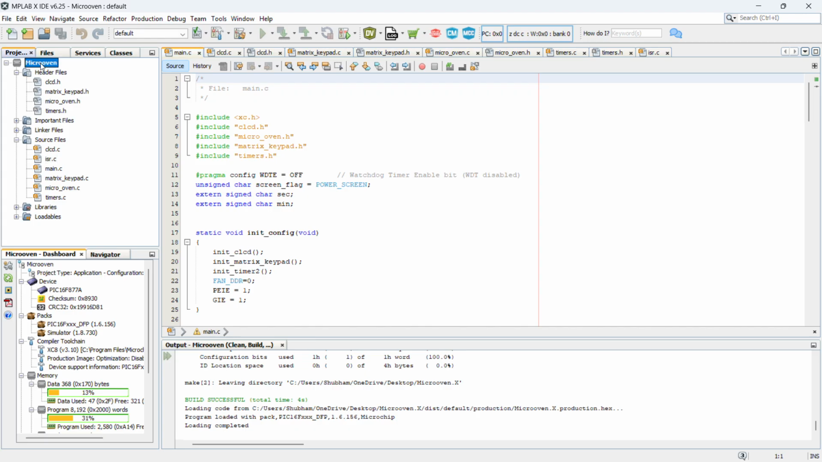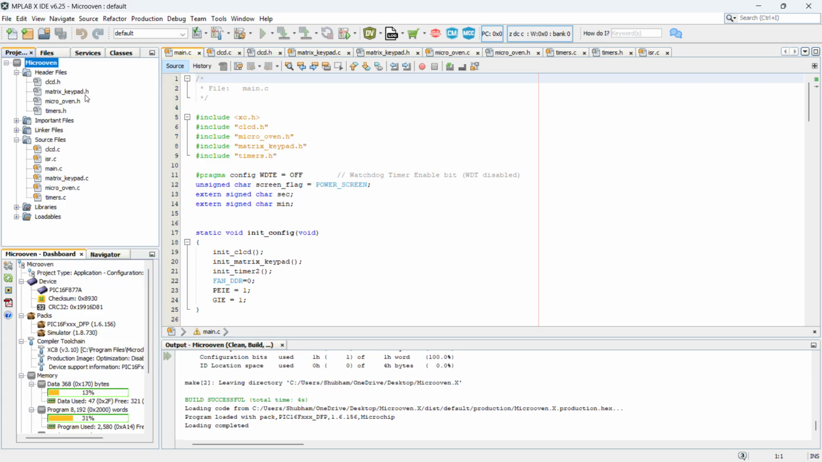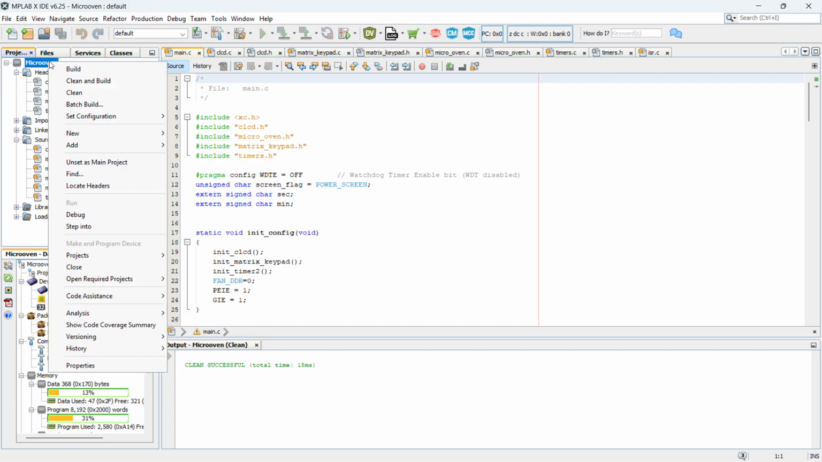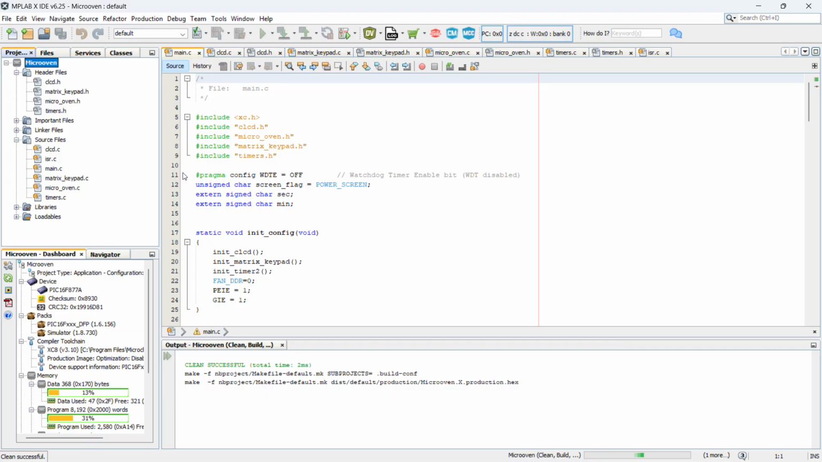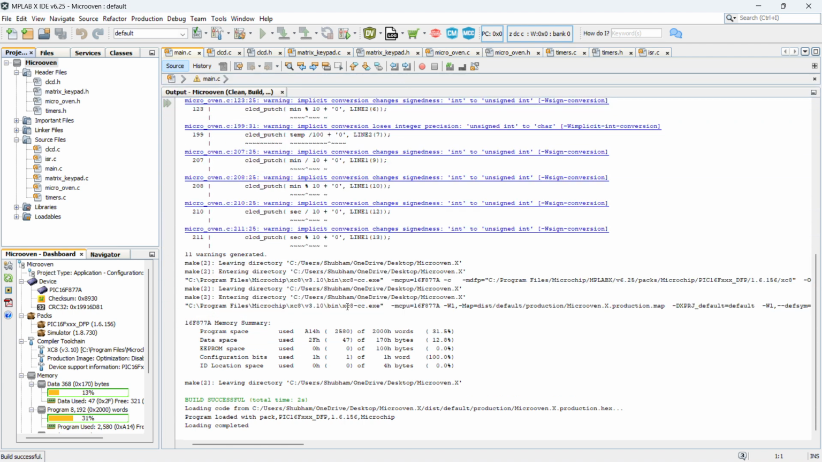In main.c, to start the microwave project we do the debugging with clean and build. First one is the clean. The clean is successful. Next one is the clean and build. You see that at first there are some errors. Next is to solve the errors and make the build successful.